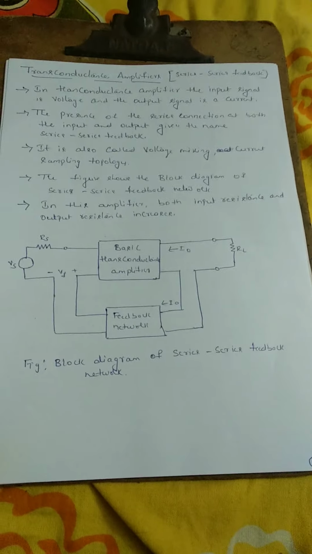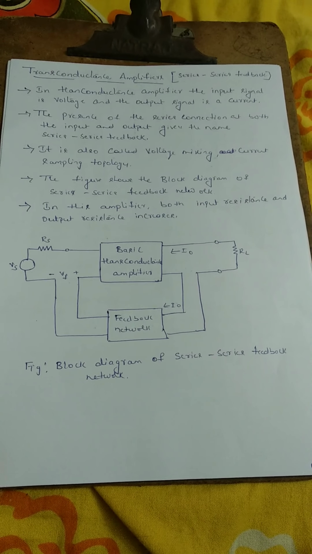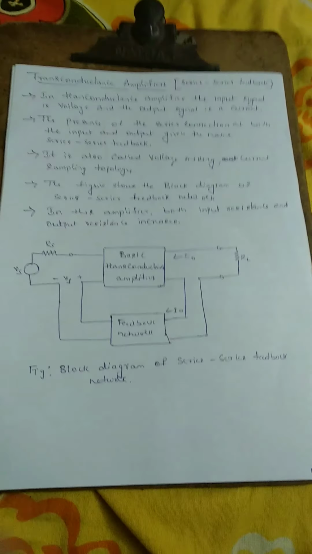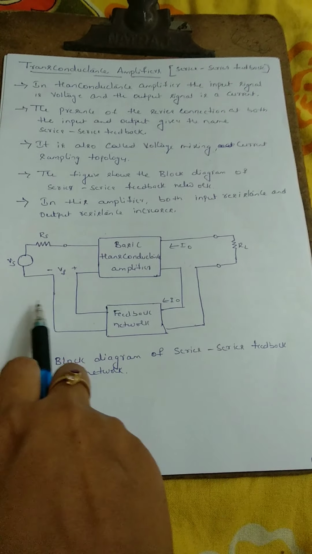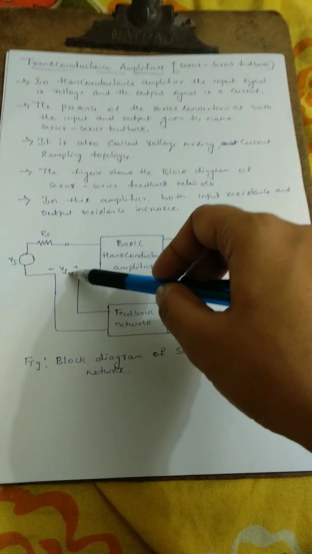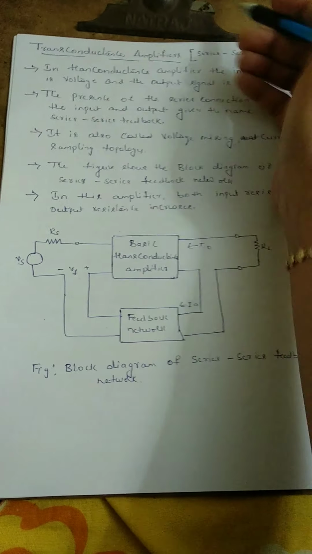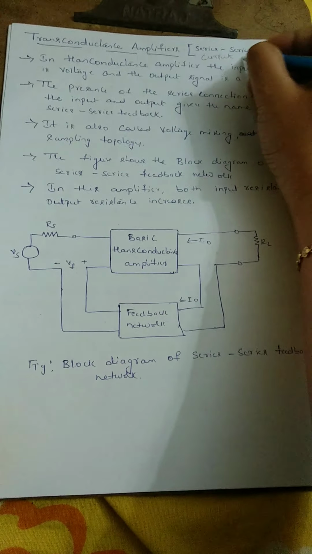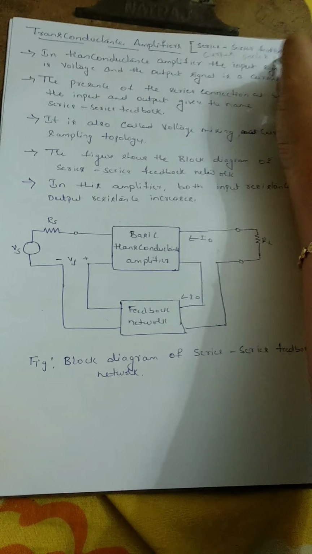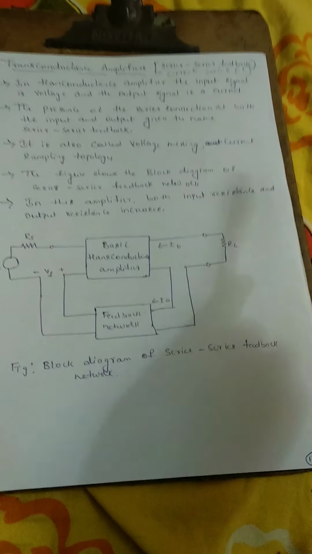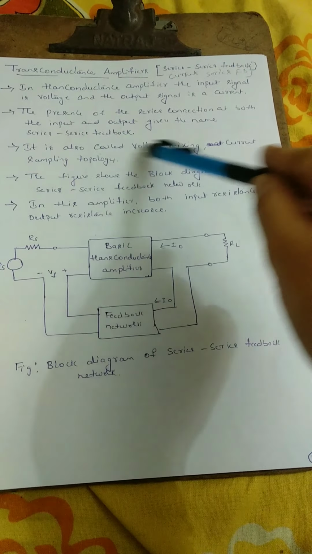the feedback network. So that is why it's called series feedback. It is also called current series feedback. So current series, why? Because current is the output and at the input side we have a series connection. That's why it is also called current series feedback. I'll write here: current series feedback.